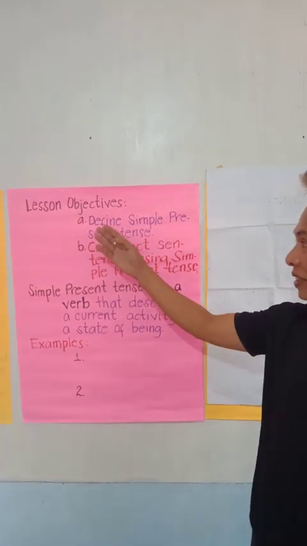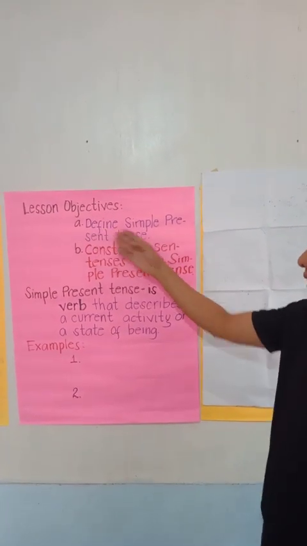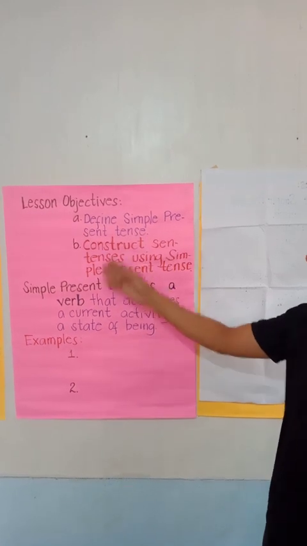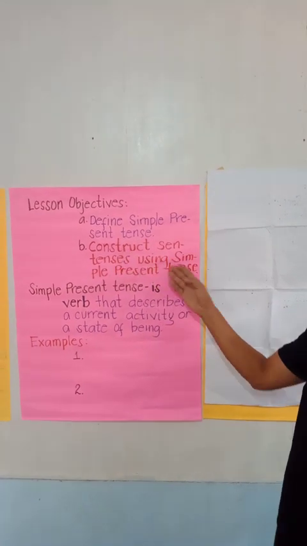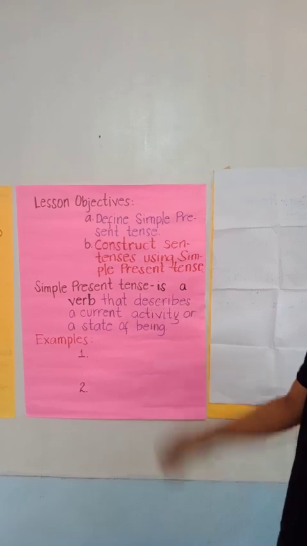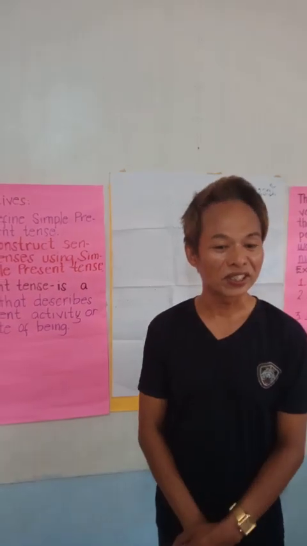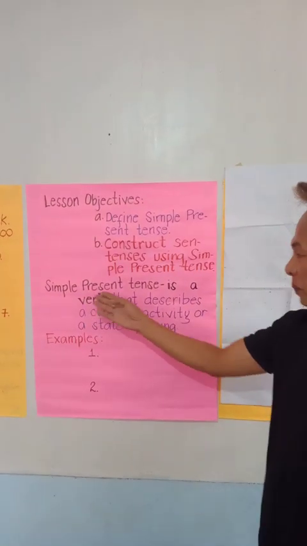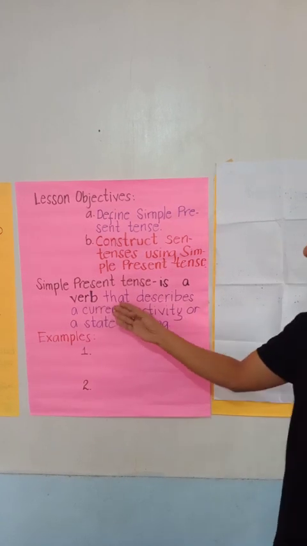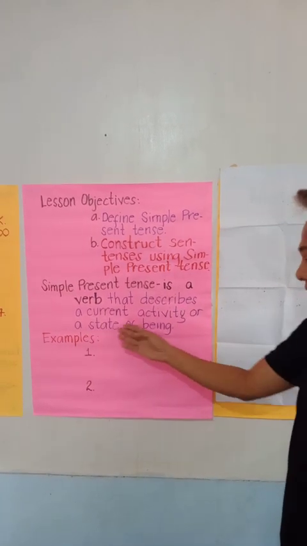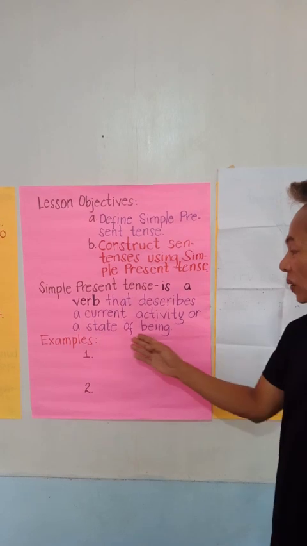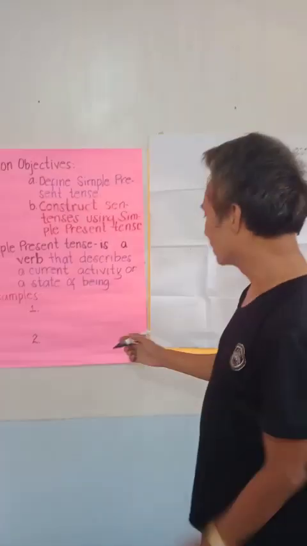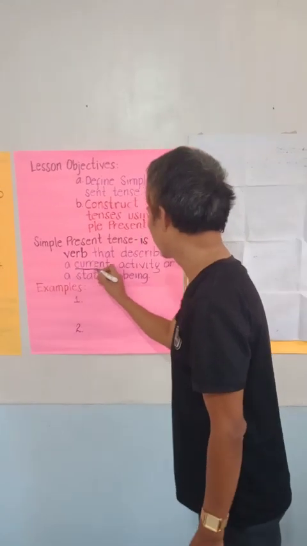Let us read first. Define simple present tense. Construct sentences using simple present tense. So that is our lesson for today. Now, what is meant by the simple present tense? Let us read together. A simple present tense is a verb that describes a current activity or a state of being.